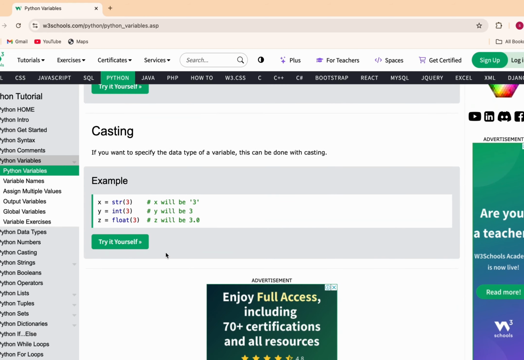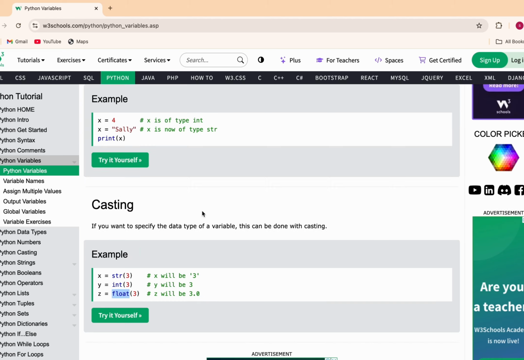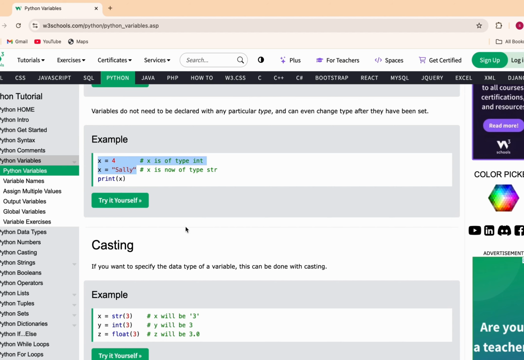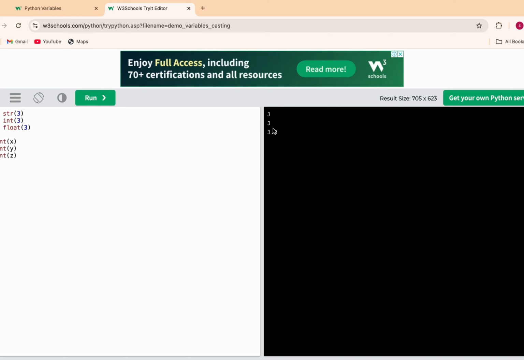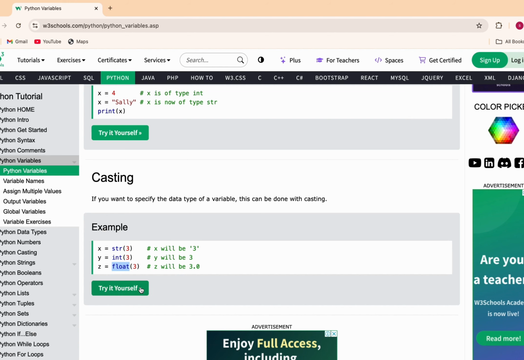So here you can see that it has written, you can also write like this. So this is a case, for example. If you don't want to show it in the form of double inverted commas or a number or a float, you can pass this function too, but I would suggest let's use it this way. Why? To avoid making an extra effort to write the code, our code will be really simple. You can pass this function to simply change, like a string will be shown as 3, an integer will be shown as 3, so it will simply convert the number into the different function you have passed.